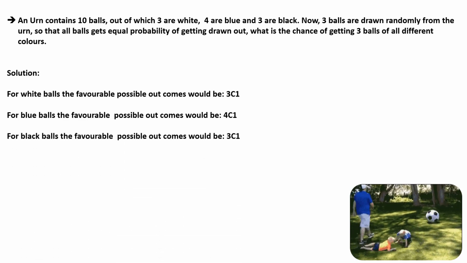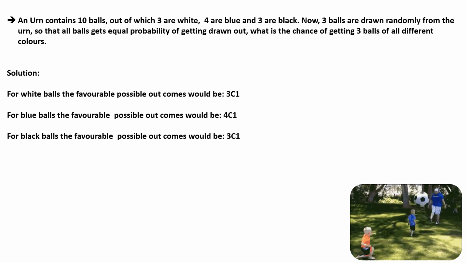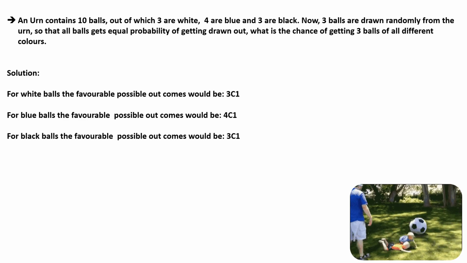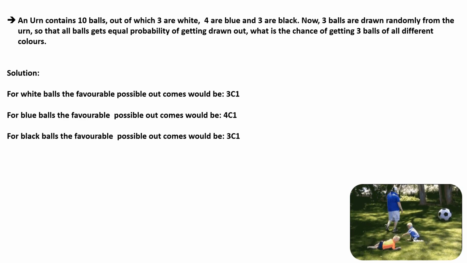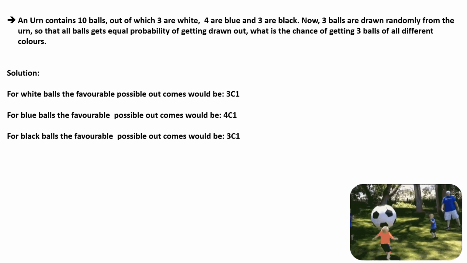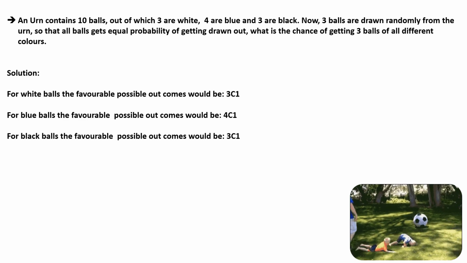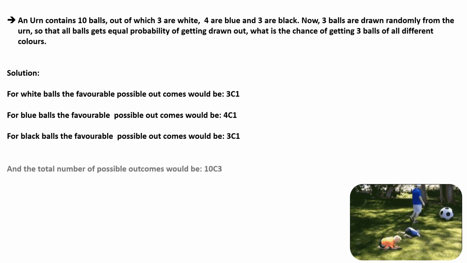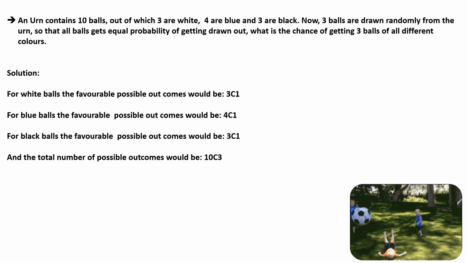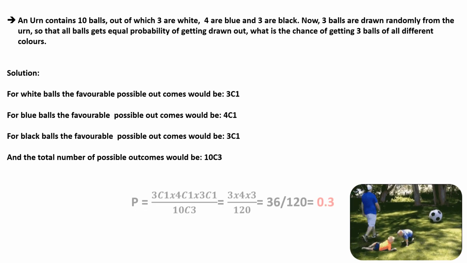And for the black balls, the favorable possible outcomes would be 3C1. Now these 3, 4 and 3 for the white, blue and black balls are the number of balls present in the urn. And these ones written after the C represent the number of balls which can be drawn out at random. And the total number of possible outcomes would be 10C3, because 10 represents the total number of balls present in the urn.